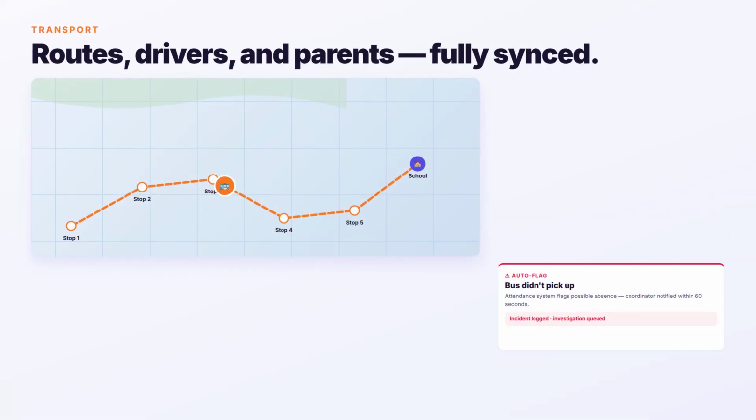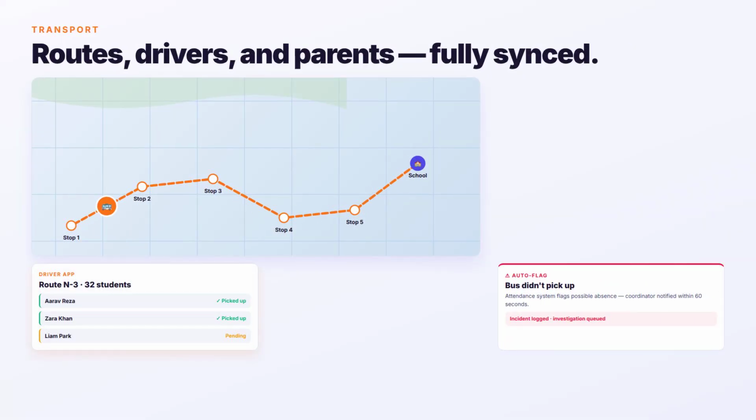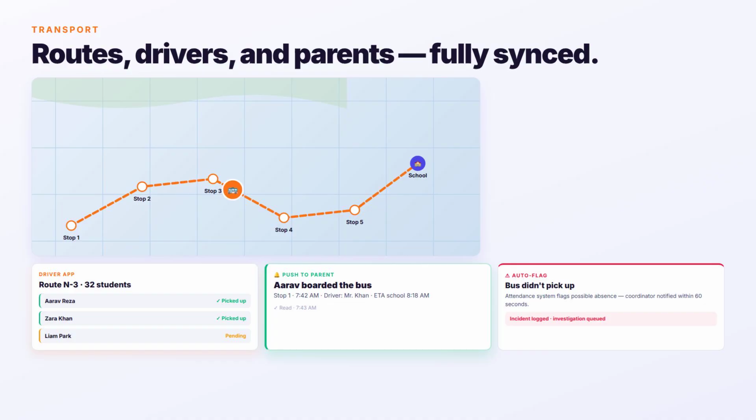Transport, fully integrated. Manage routes, stops, and student assignments. Drivers get a stripped-down app with a route list and pickup status. Parents see live bus status and child-boarded notifications. Incidents logged on the spot. And attendance ties into transport. If the bus did not pick up, the system flags it automatically.